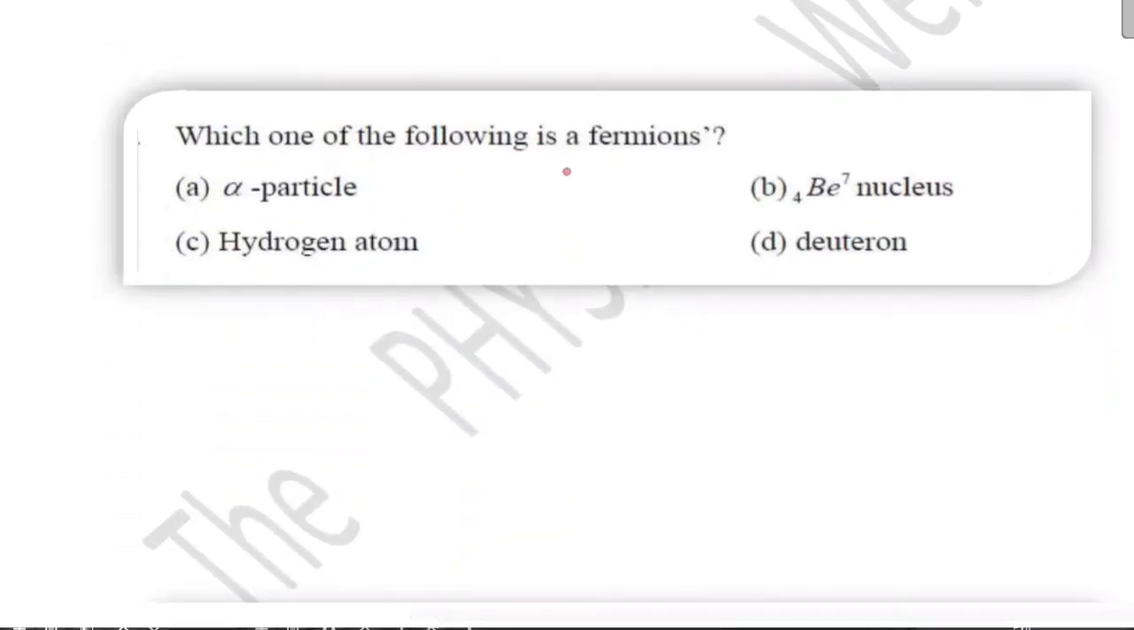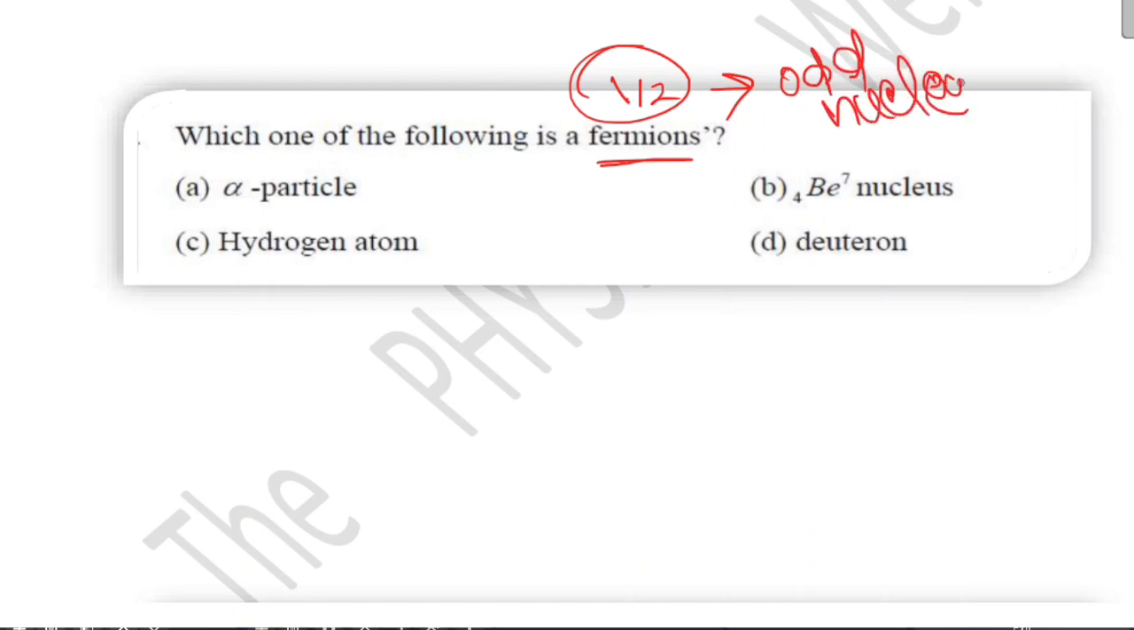Next, which one of the following is a fermion? For a fermion, we know the spin will be half integer. So for half integer spin, there should be an odd number of nucleons. You can check this beryllium having an odd total number of nucleons. So the correct option is option B.